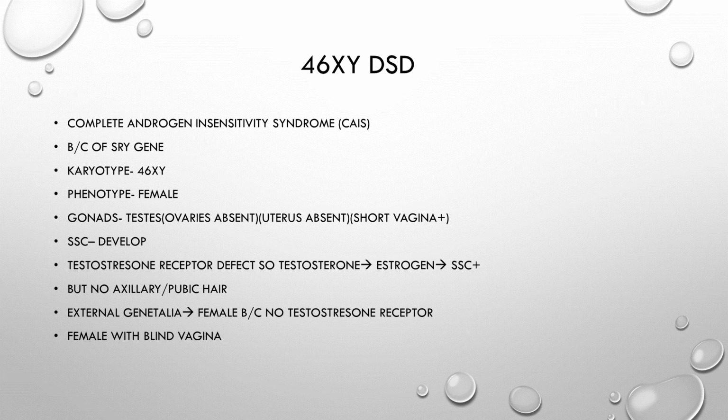So the testosterone will be converted into the estrogen. So you have the estrogen, there is the development of the sexual characteristics, but there are no pubic or axillary hair, external genitalia female because of no testosterone receptors. So this is a female with a blind vagina.